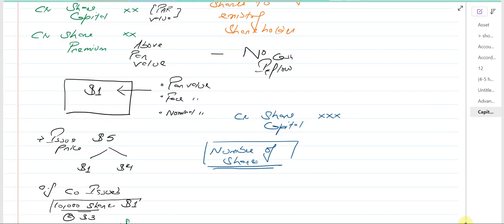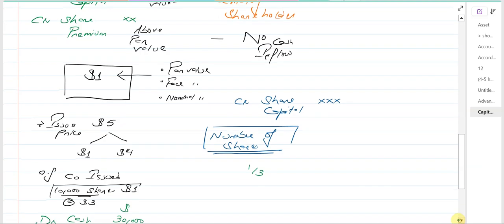First of all, they are going to tell you the fraction, that the company is issuing 1 for 3 shares. 1 share for every 3 shares. This becomes the fraction. Sometimes they're going to say the company is issuing 2 shares for every 5 shares. Then the fraction becomes 2 by 5.